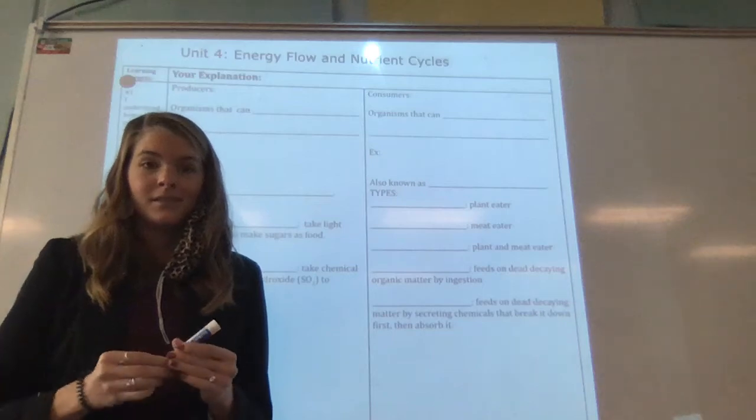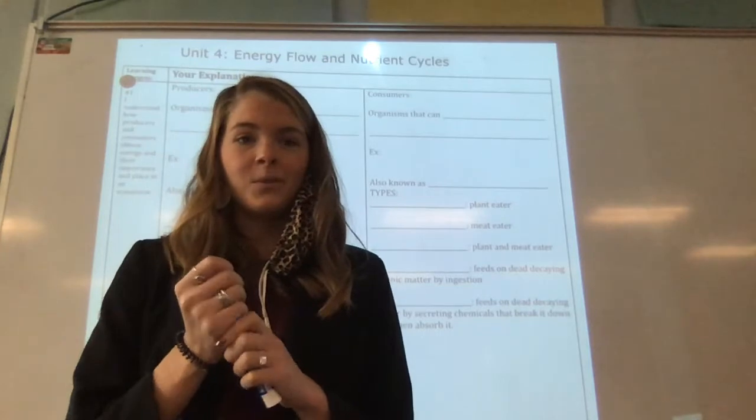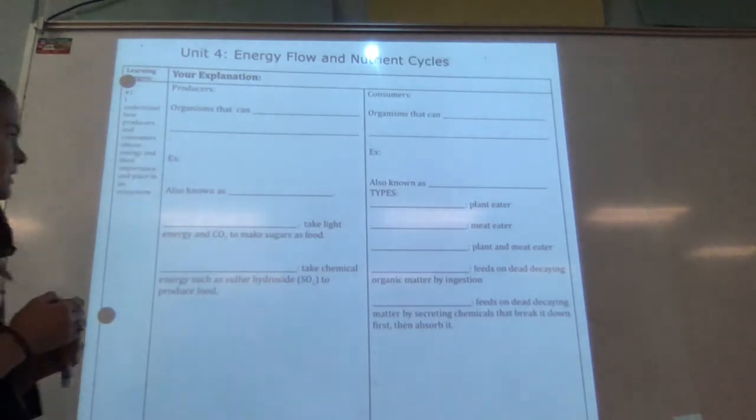Alrighty, online learners, today we are going to be learning about producers and consumers. We're looking at learning target number 1. I understand how producers and consumers obtain energy and their importance and place in an ecosystem.